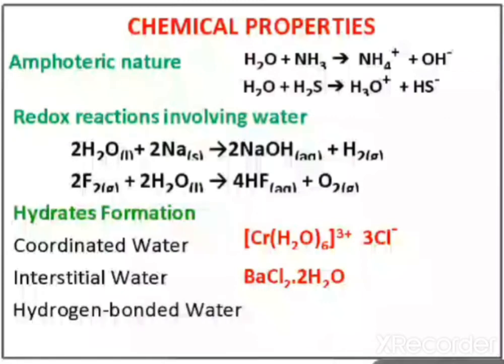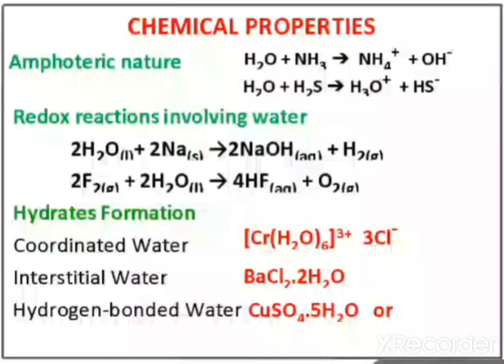In hydrogen bonded water, an example is copper sulfate, CuSO4.5H2O. In class 10 we have studied that the color of copper sulfate is blue, but this blue color is only due to the presence of water molecules. If it is heated, then the blue color changes into white color. So this color is due to the presence of water.